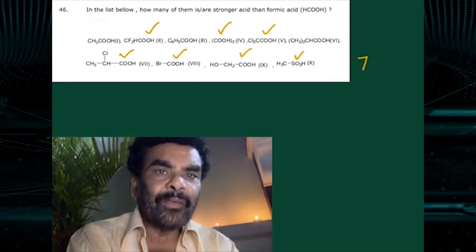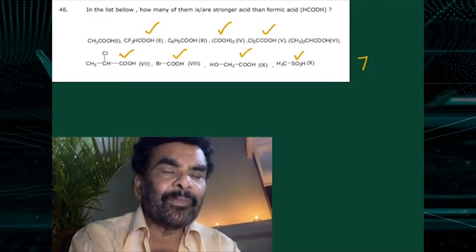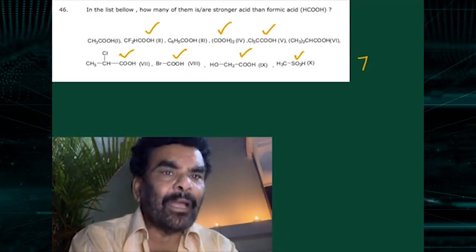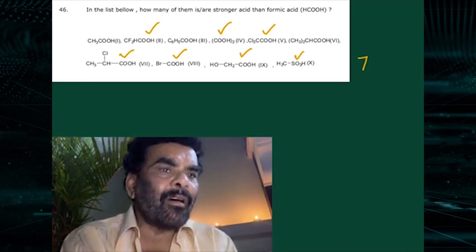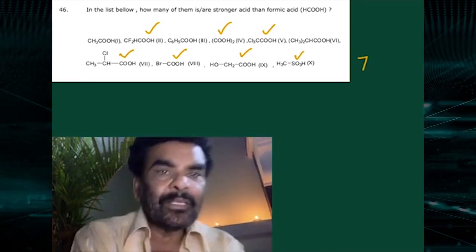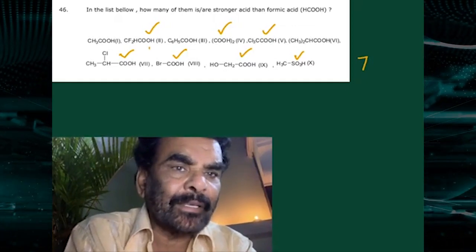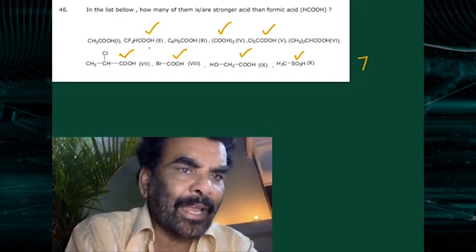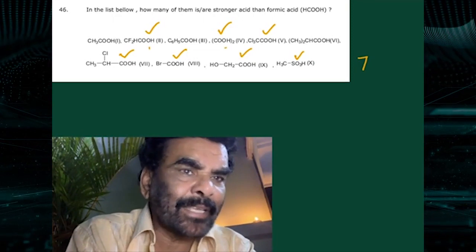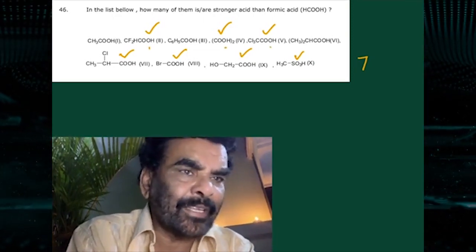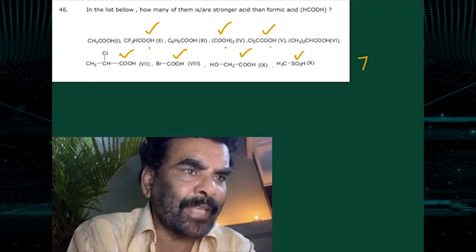Next one: in the list below, how many of them are stronger acids than formic acid? Fluoroacetic acid is a stronger acid than formic acid. Benzoic acid is a weaker acid. Oxalic acid has a minus I effect, stronger acid. Chloro has a minus I effect, therefore it is a stronger acid.